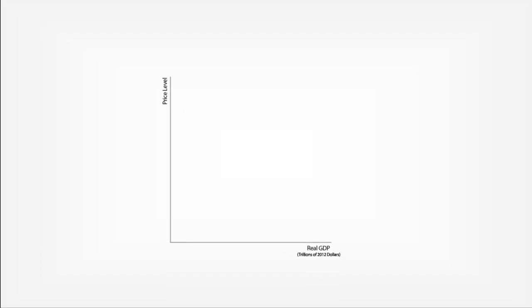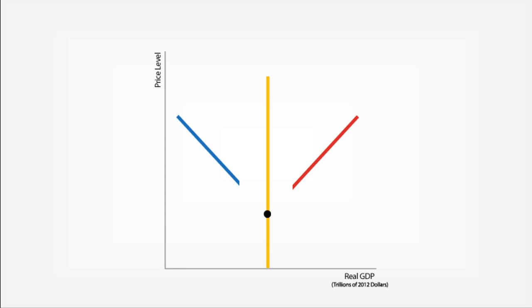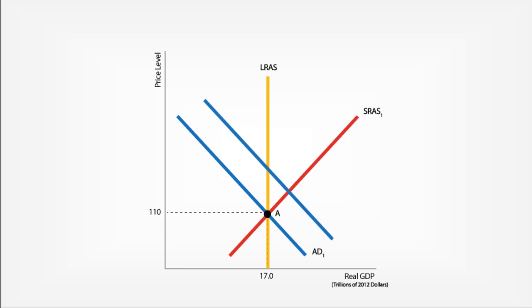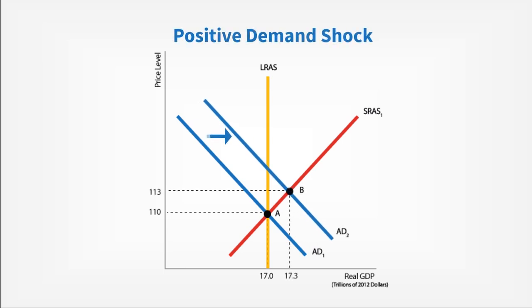This increase in investment spending will cause an increase in aggregate demand. Therefore, the aggregate demand curve will shift to the right. This is an example of a positive demand shock. Let's look at the short-run and long-run adjustments in 2 steps. Let's start with step 1, the short-run adjustment to a positive economic shock.